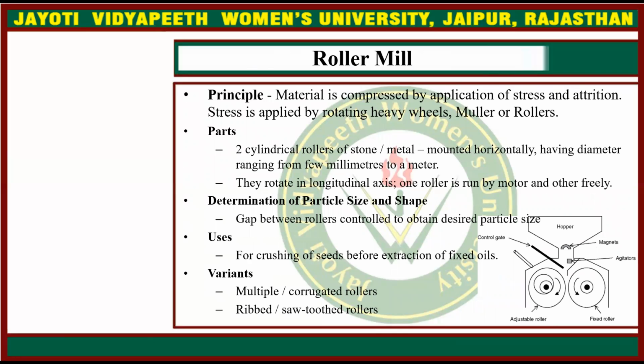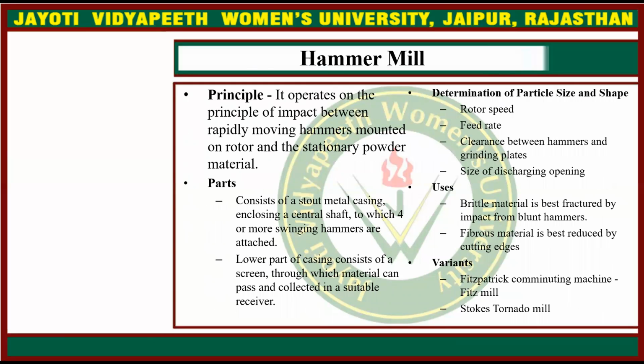Then roller mill. The principle is that material is compressed by the application of stress and attrition. Stress is applied by rotating heavy wheels, mullers or rollers. Parts are two cylindrical rollers of stone or metal mounted horizontally, having diameters ranging from a few centimeters to a meter. They rotate on a longitudinal axis. One roller is run by a motor and the other freely. Particle size and shape are controlled by the gap between the rollers to obtain the desired particle size. Uses: crushing of seeds before extraction of fixed oils. Variants are multiple corrugated rollers and ribbed saw-toothed rollers.